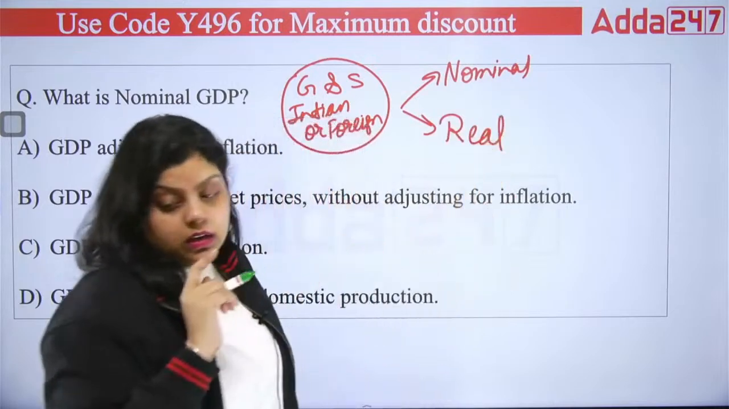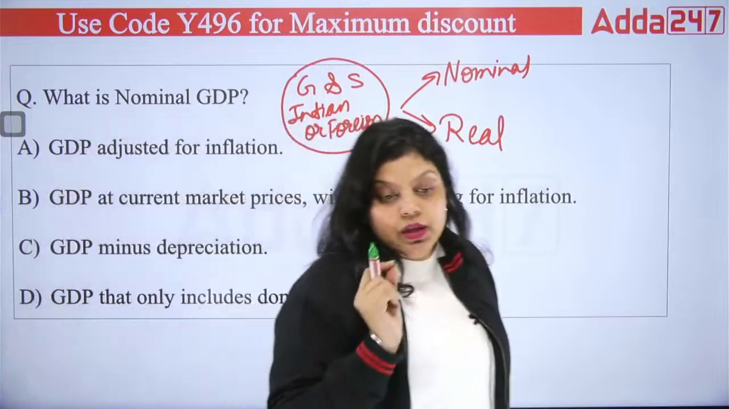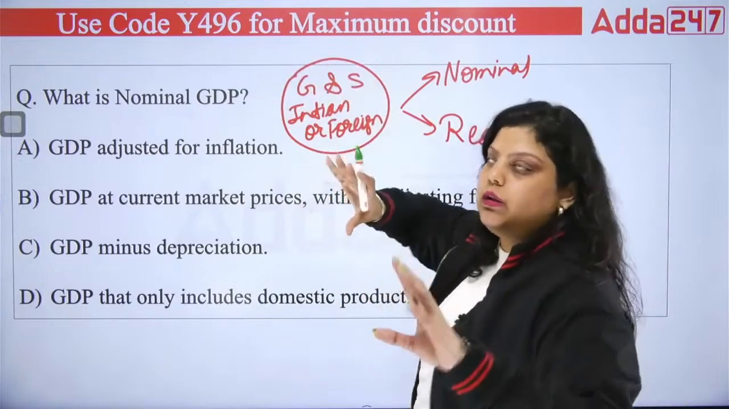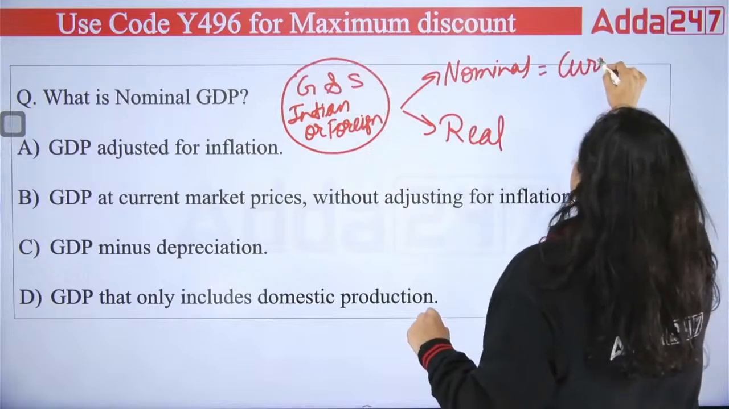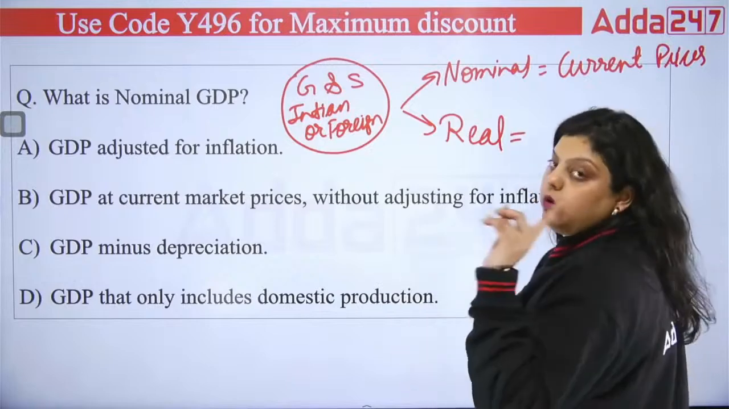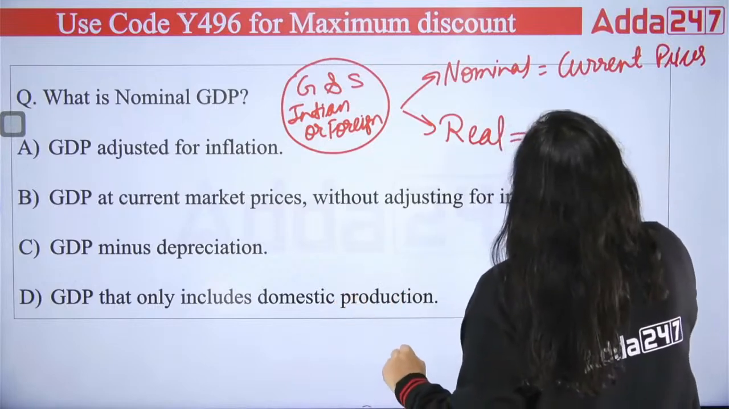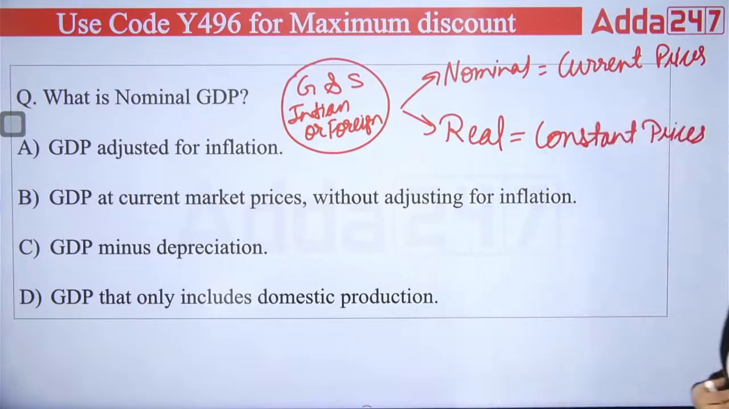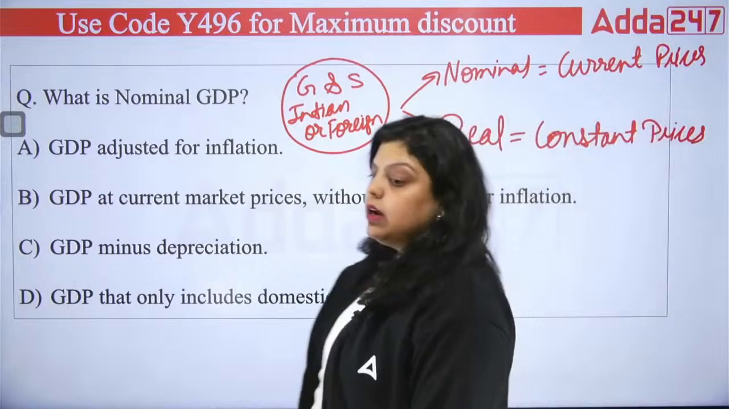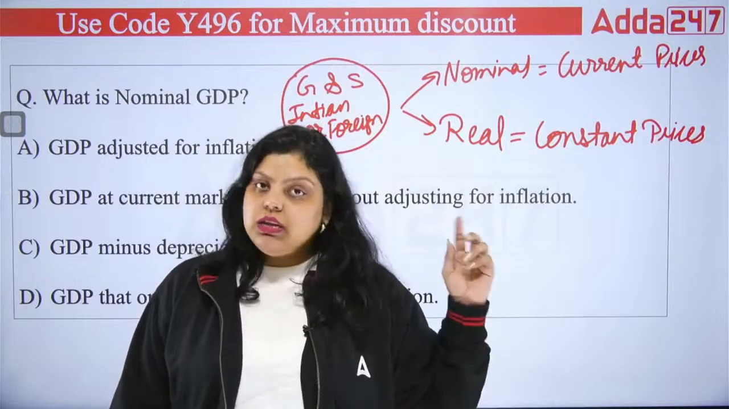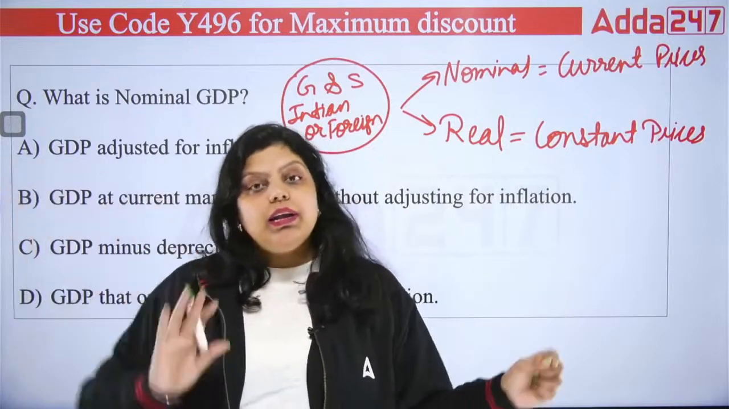When we talk about nominal GDP, you are calculating the money value of all final goods and services within the geographical boundary, but at what? At current prices. Nominal GDP is calculated on current prices, and real GDP is calculated on constant prices. Now, what is the meaning of this? When we talk about nominal GDP or real GDP, it means when you calculate the value of production of goods and services of a country in a financial year at the current price,